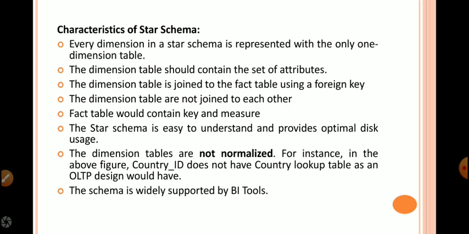The fact table would contain keys and measures only. Dimension tables are not normalized. For instance, in the above diagram, country ID does not have a country lookup table as an OLTP design would have. The schema is widely supported by BI tools. Star schemas are the most widely used schemas when developing data warehouses.